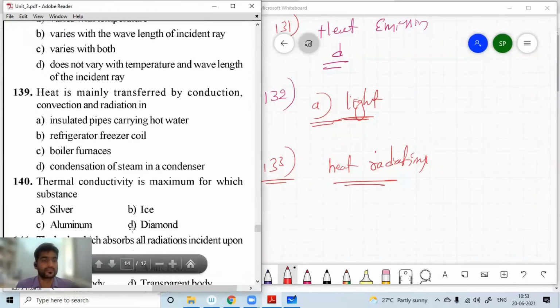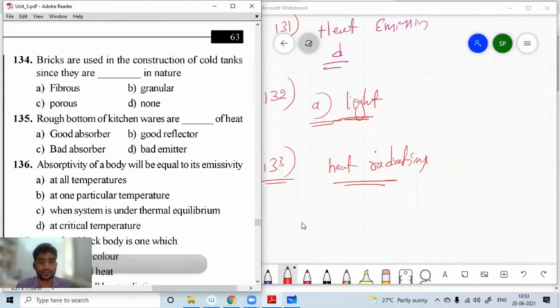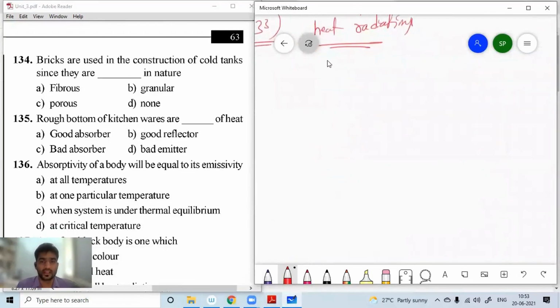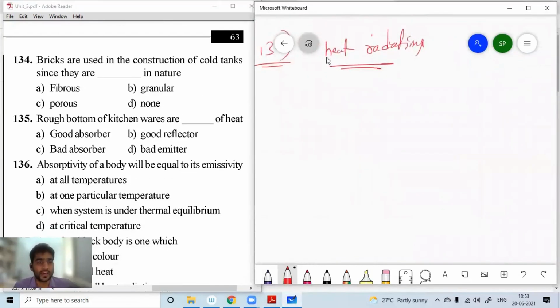Next, dear students, question 134: bricks are used in the construction of coal tanks since they are dash in nature.